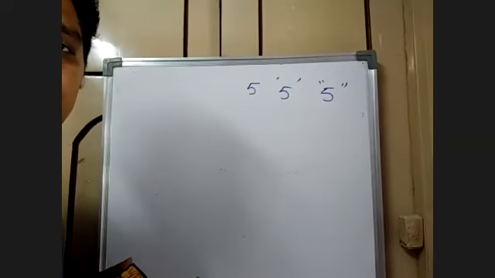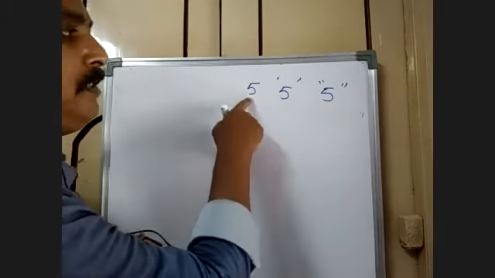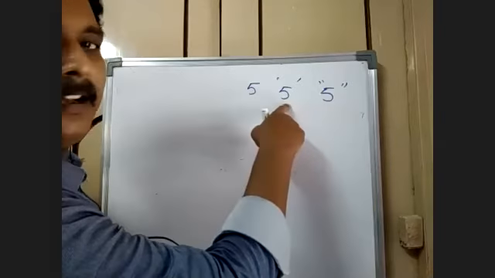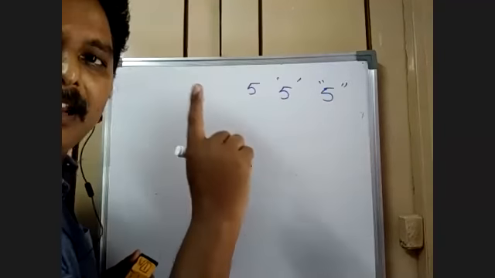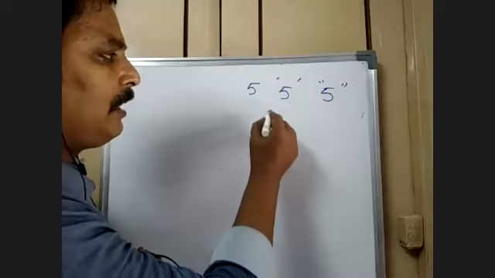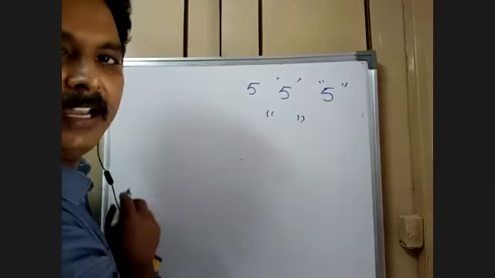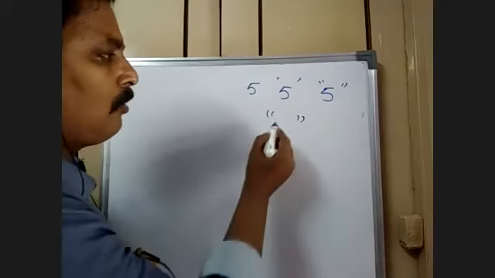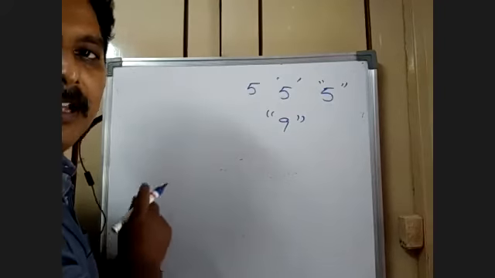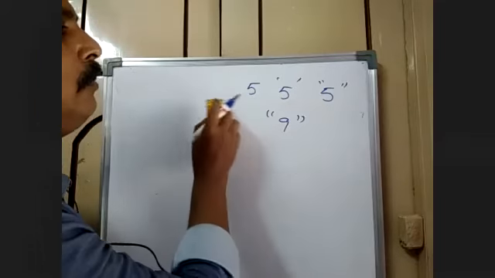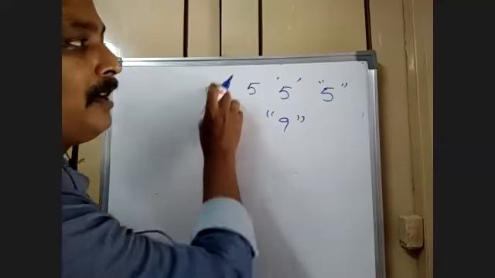It's a string, isn't it? 5 is a number, '5' is a character, "5" is a string. Even if it is one letter, if it is enclosed in quotes, automatically that becomes a string.